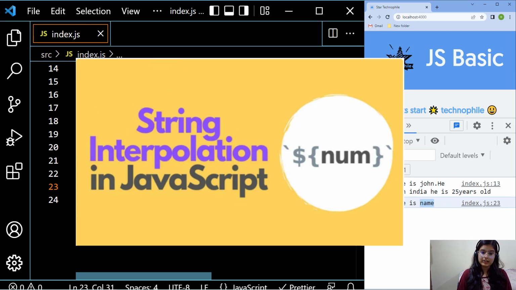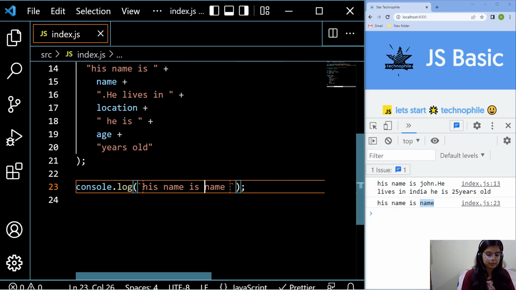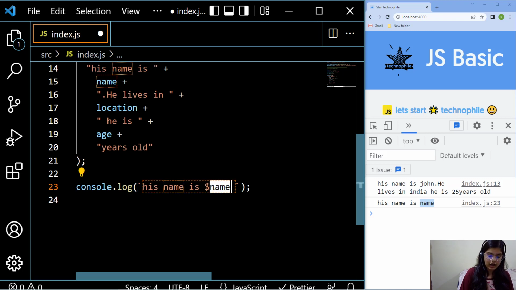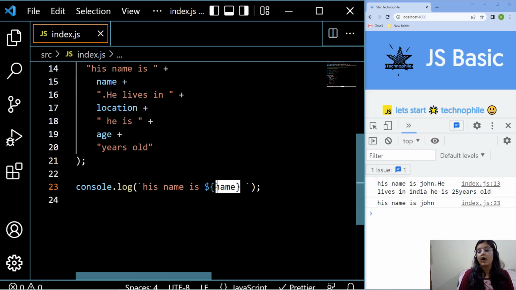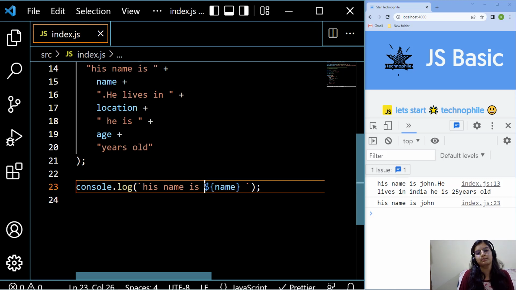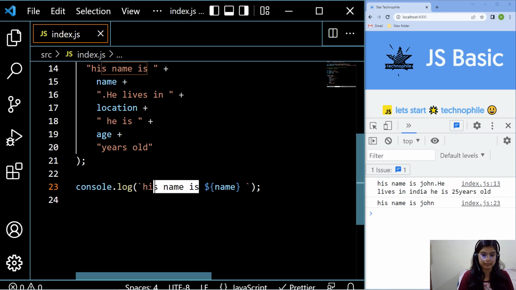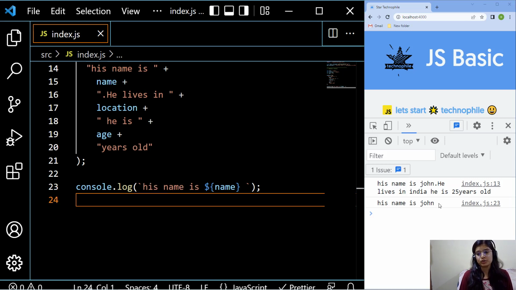The syntax of the interpolation is like that: you have to put a dollar sign and whatever the variable name, you have to put inside the curly brackets. Once I save it, you will see that the Visual Studio code editor changes its color. It's blue and my whole string color is brown. And in the console also you will see John, not name as previously. This is called interpolation.